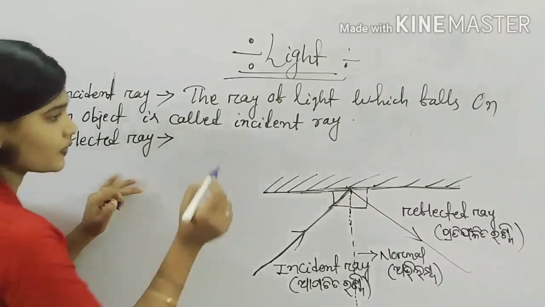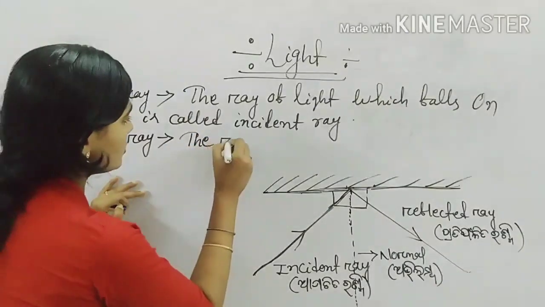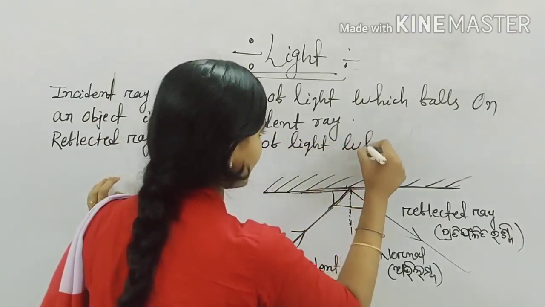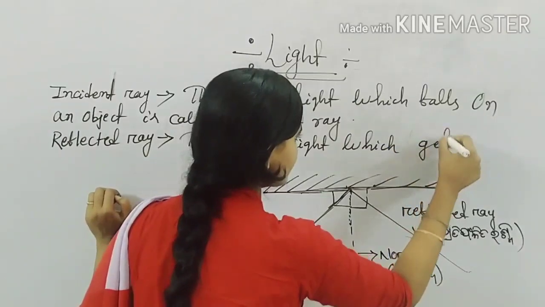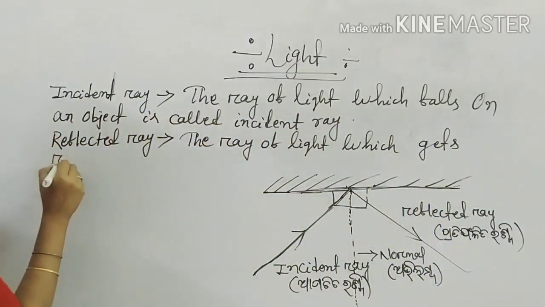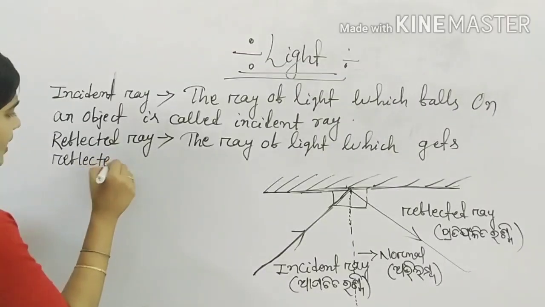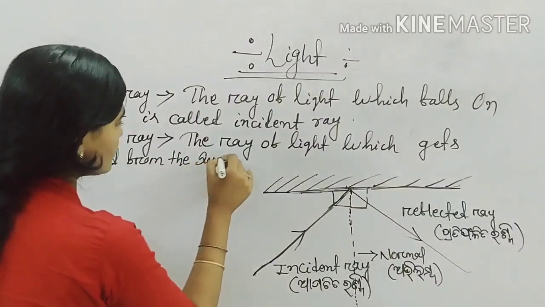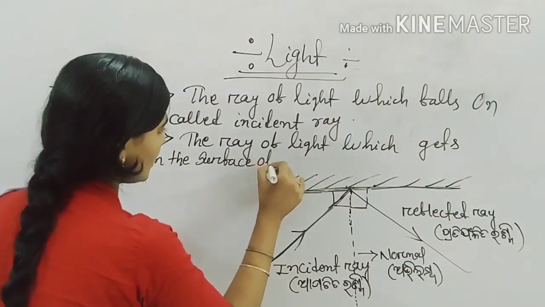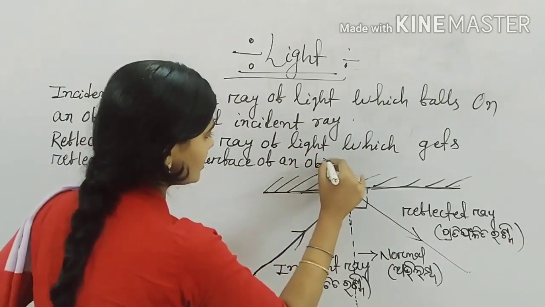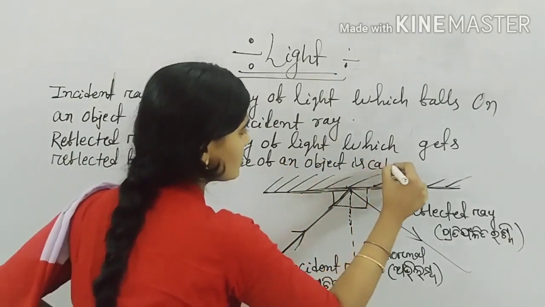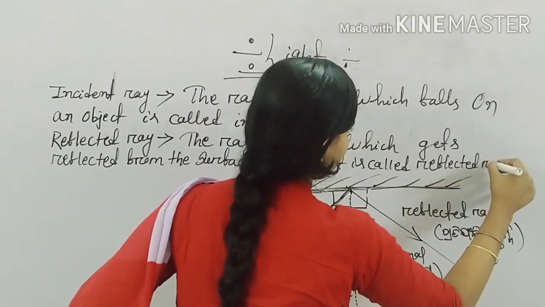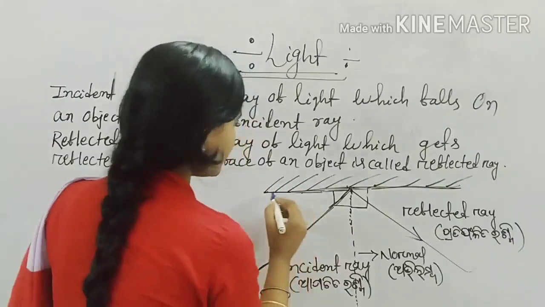So what is reflected ray? The ray of light which gets reflected from the surface of an object is called reflected ray.